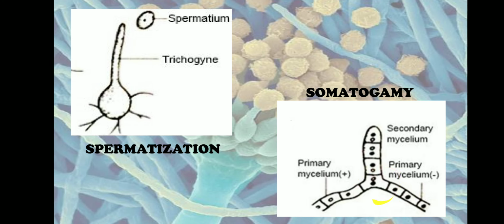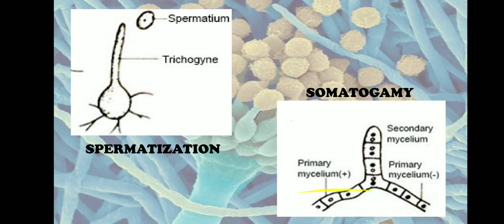The dikaryon will start dividing mitotically. Once they start dividing mitotically, after mitotic division, karyogamy will occur. Later meiosis, a reduction division, will occur, where after meiosis a haploid stage is established and the haploid nucleus is going to act as a meiospore. Examples of somatogamy are seen in Peziza, Agaricus and Morchella. That is all about the different methods of sexual reproduction in fungi.